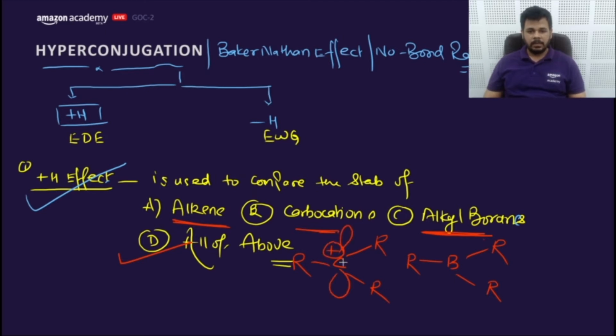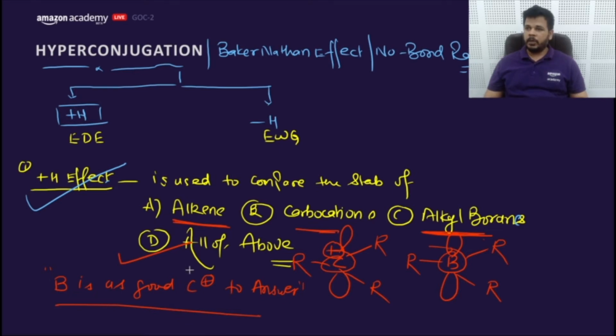It does not have a positive charge but has a vacant orbital. So boron is as good as a carbocation. Getting my point?